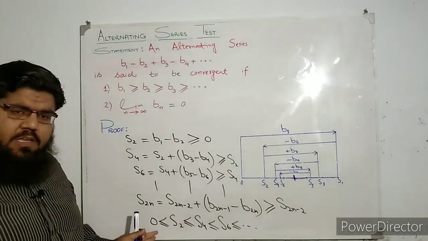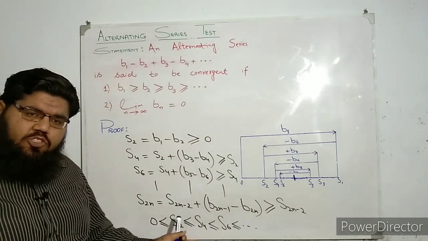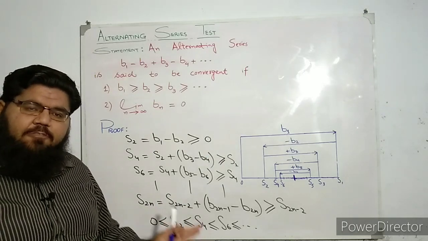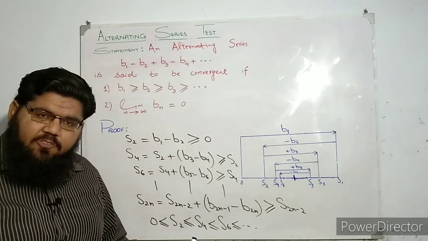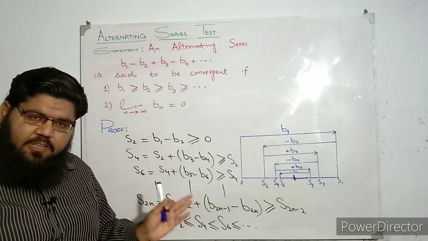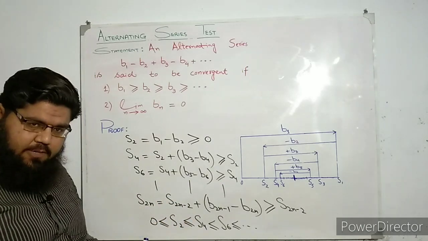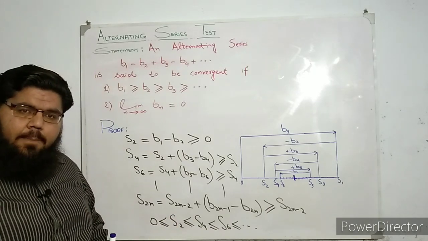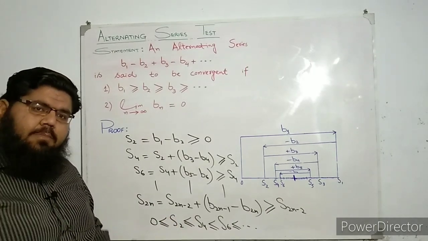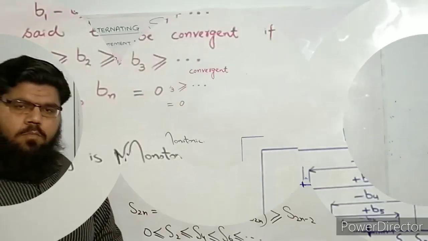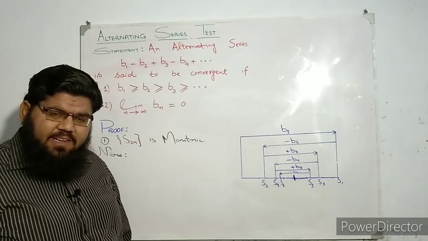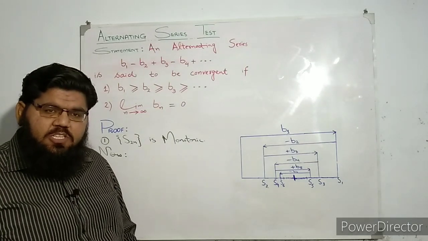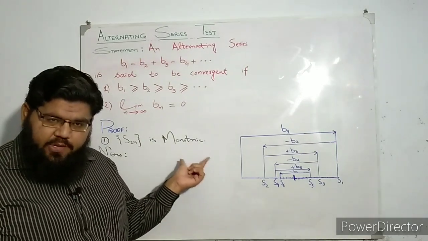What does it show? Now this line is actually showing you that the sequence of even partial sums is a monotonic sequence. Okay, what kind of sequence is this? It's a monotonic sequence. So keep this in your mind, because I am going to use this in my upcoming arguments. So dear students, we have proved so far that the sequence of even partial sums is a monotonic sequence.